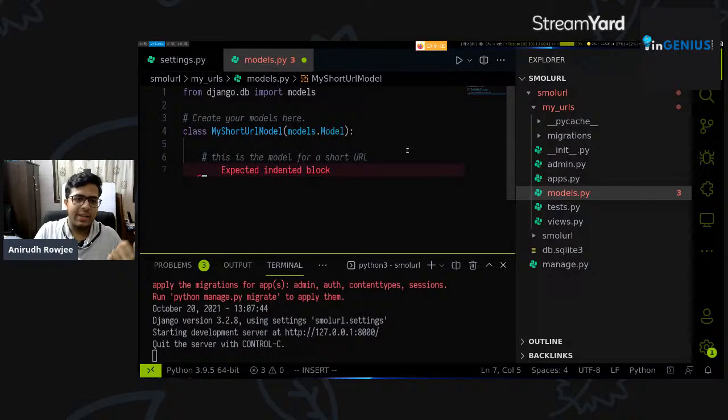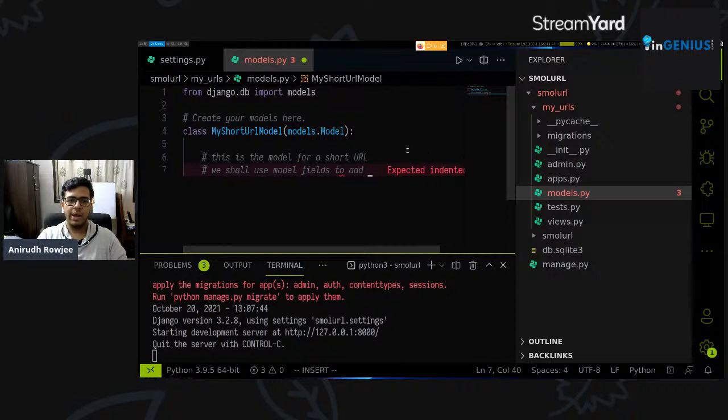Now, how exactly do you declare model fields in Django? Whenever you have an SQL database, you have a bunch of tables, and each table has a bunch of columns. So you have an ID column, a name column, let's say an age column, an address column. This is how you look at things from a relational perspective. So how do you do it in Django? You use model fields. Let's write that in a comment: you shall use model fields to add data with a model.